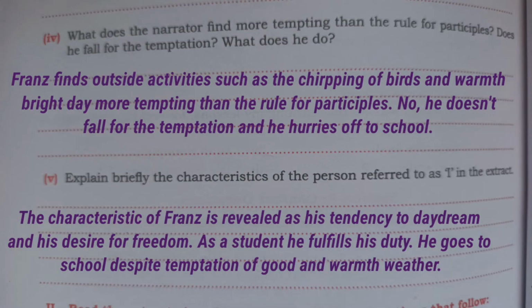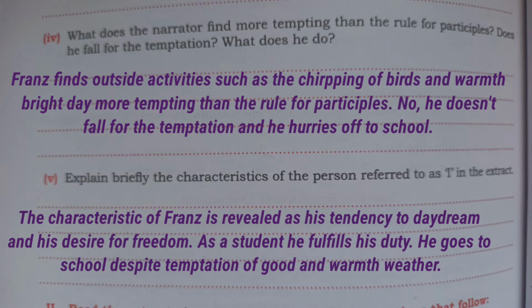Next, number 4. What does the narrator find more tempting than the rule of participles? Does he fall for the temptation? What does he do? The answer will be, Franz finds outside activities such as the chirping of birds and the warm bright day more tempting than the rule for participles. No, he does not fall for the temptation and he hurries off to school.